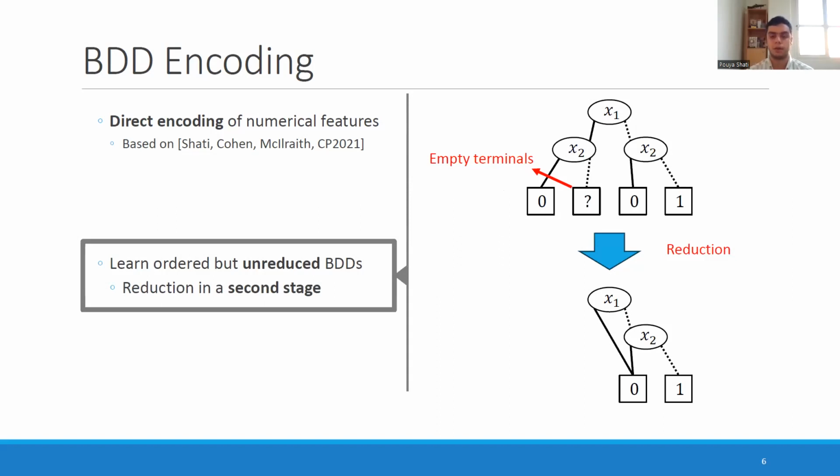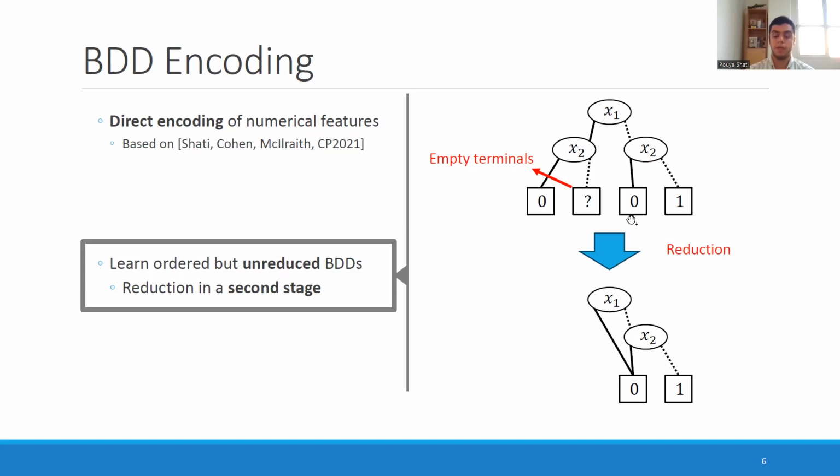ordered, but not necessarily reduced. So on the right, you see something that we can learn from our algorithm. And what can happen is that for some of the leaves, in this example, this one here, highlighted by question mark, they might not contain any of the points in our training data set. And because of that, it doesn't matter whether their label is 0 or 1 or any other thing. It doesn't affect the training accuracy.